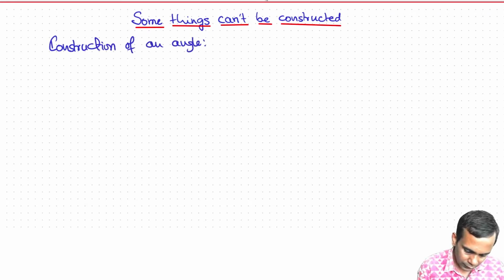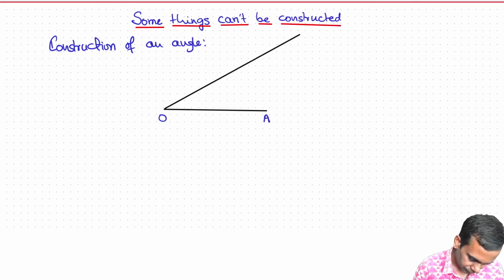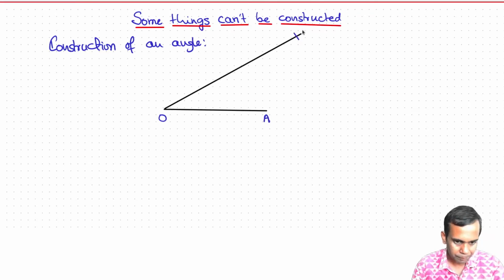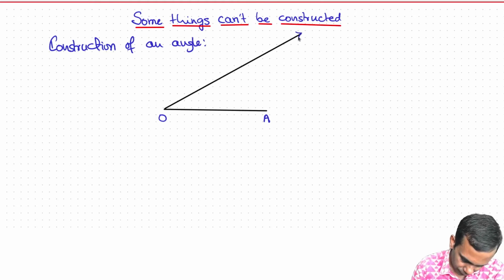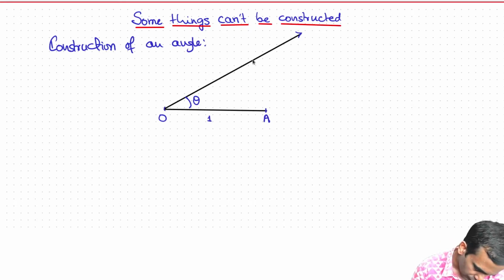So let's start with our usual 2 points which are given to us, namely O and A. And let's say we want to construct an angle theta. So we just construct angle theta here. Now this distance is unit 1. We can also mark it off along this arc here.